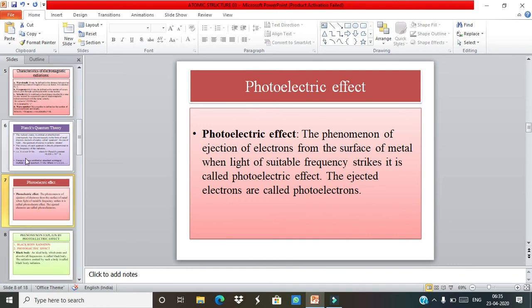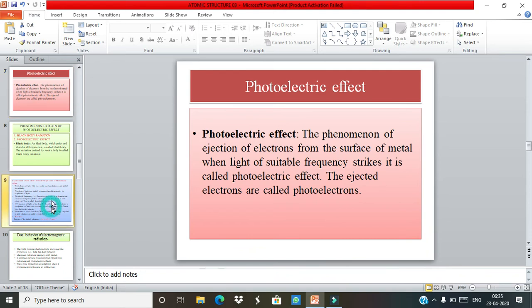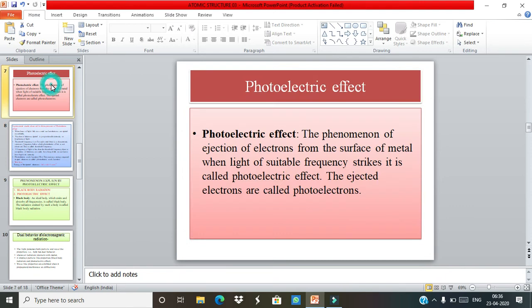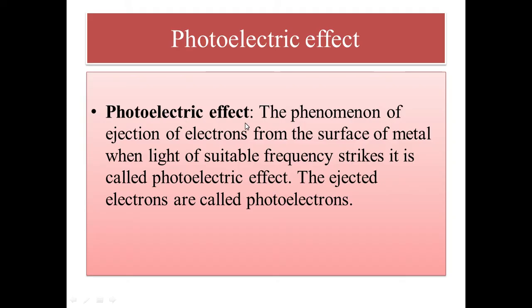The term photoelectric effect: the phenomenon of ejection of electrons from the surface of a metal when light of suitable frequency strikes it is called the photoelectric effect.